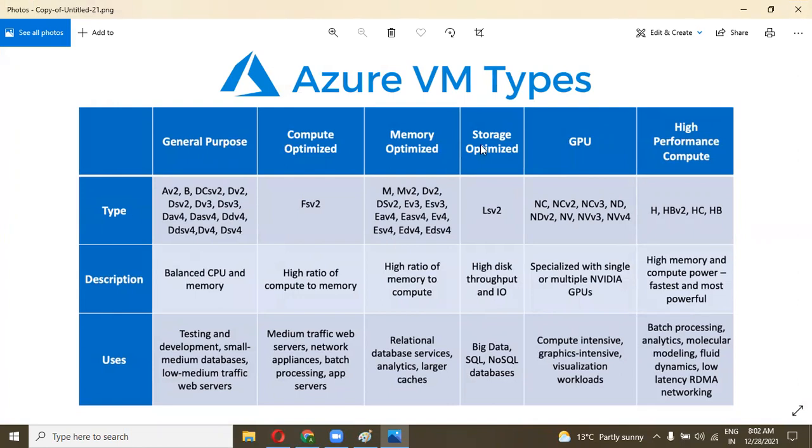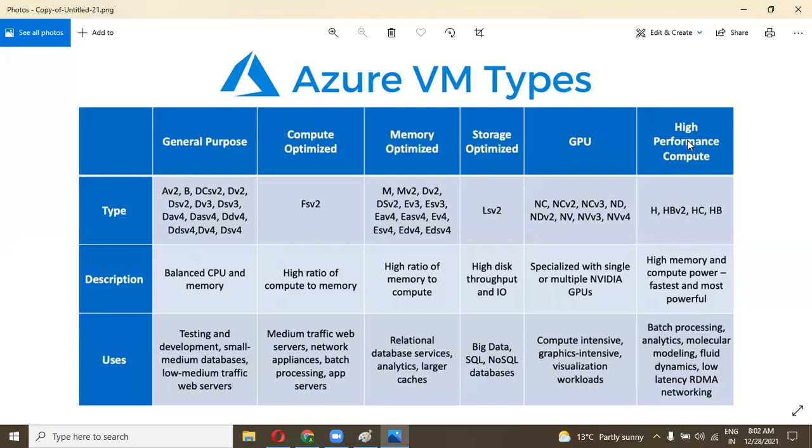These are the virtual machine types: first is general purpose, second is compute optimized, third is memory optimized, fourth is storage optimized, fifth is GPU optimized, and sixth is high performance compute optimized.